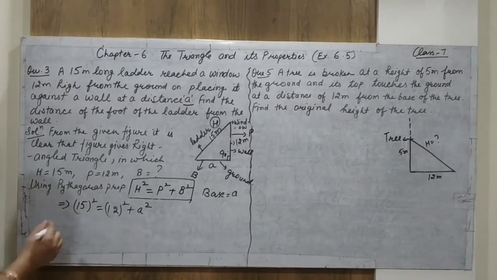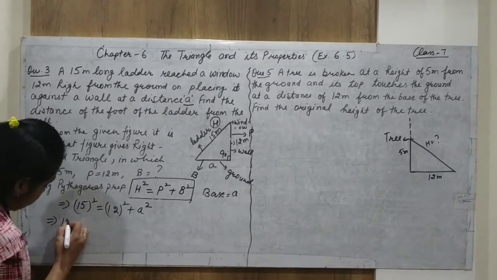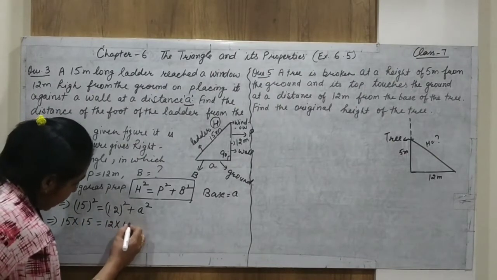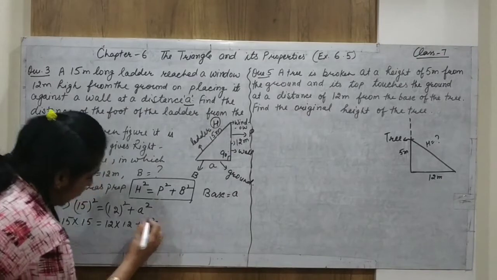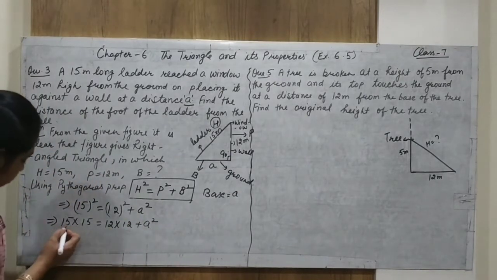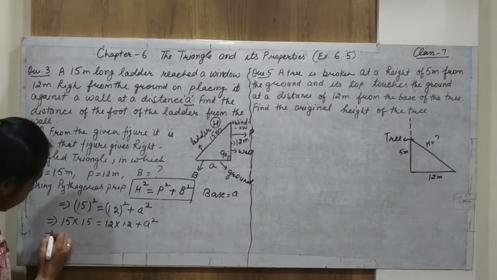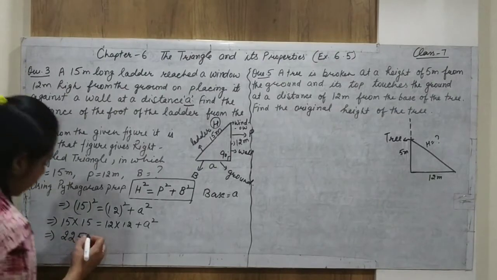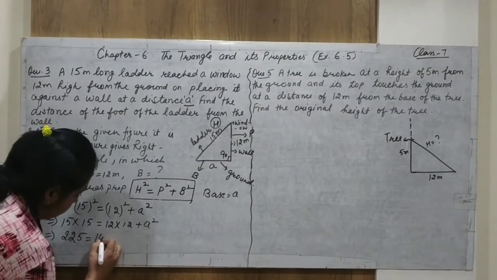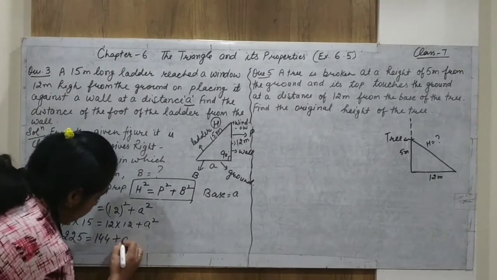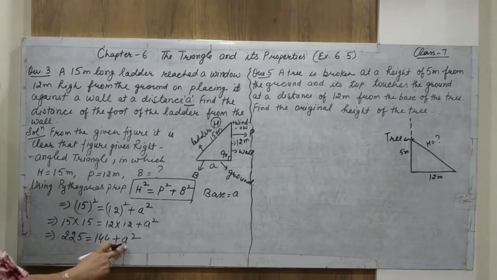15 square means 15 multiply 15. Alright, 12 square means 12 multiply 12. A stays as it is, then we solve for A. 15 multiply 15, what do we get here? 225. Alright, is equal to 144, when we multiply 12 with 12, what do we get? 144 plus A square. Now what is the value of A?